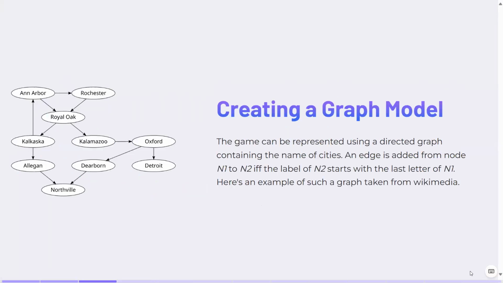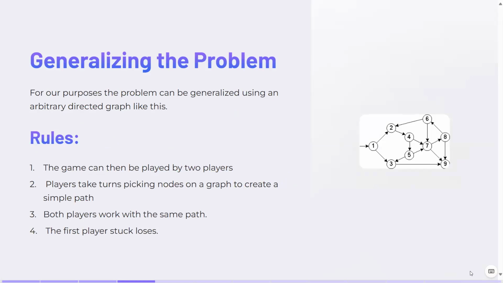So let's look at creating a graph model. We can simply create a graph model using all of these cities as nodes, where the city that ends with A will be connected to the city that starts with A. Since we're in the domain of computer science, we can generalize the graph we just showed you by creating another graph that looks a little bit like this.